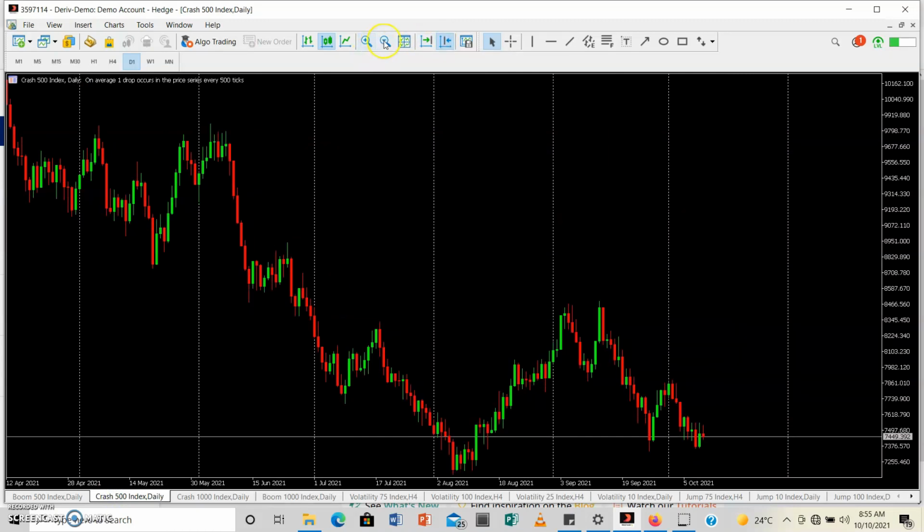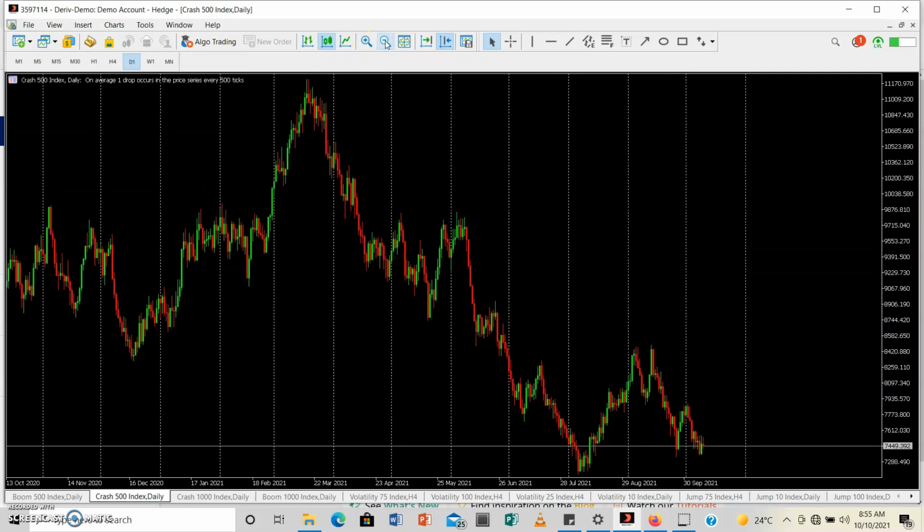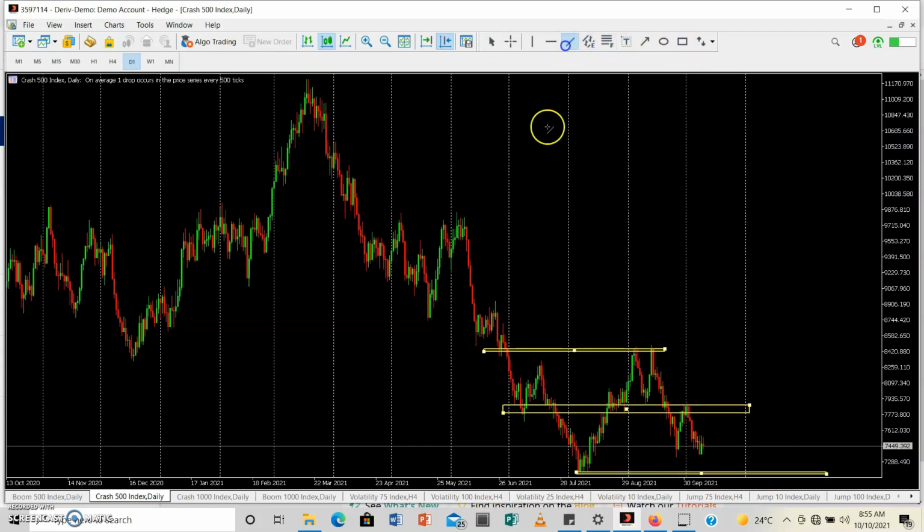So again, we're in our daily time frame, and this is how Crash 500 has been looking. I'm just going to highlight some major price points that I see. Here's another one. Then lastly, we have another one out here. So clearly you can see that we're in a downtrend for Crash 500, because we're failing to actually break this top blue trend line that you can see up there.